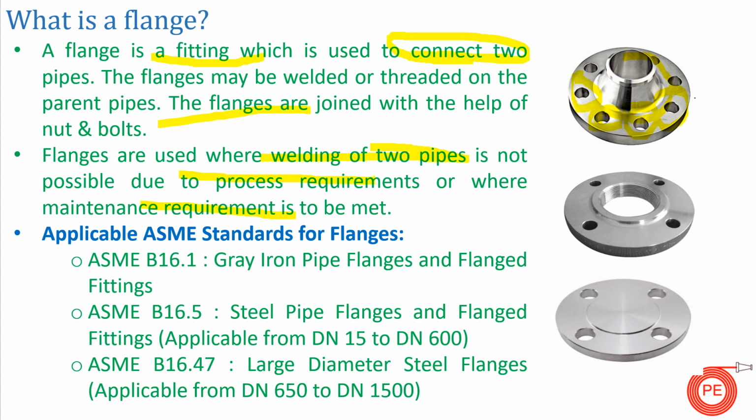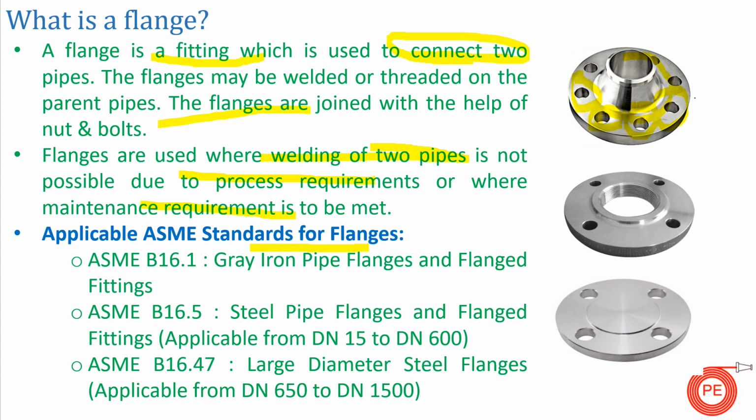So what are the basic ASME standards that are applicable for flanges? Based on these ASME standards, we have flange dimensions, the number of holes, the sizes of the holes, and the thickness of the flanges. All these essential requirements related to flanges are given in the below mentioned ASME standards.